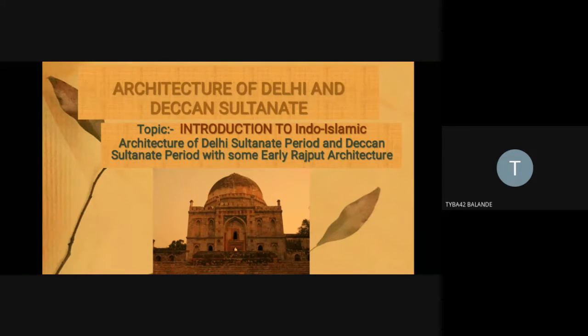The core topic I will be focusing on is the introduction to Indo-Islamic architecture of the Delhi Sultanate period and Deccan Sultanate period, with some early Rajput architecture.